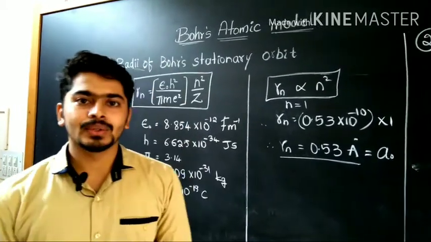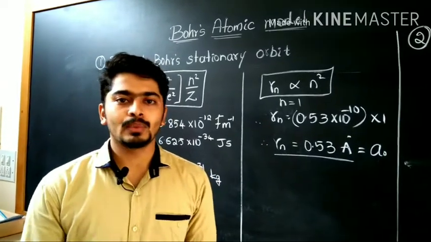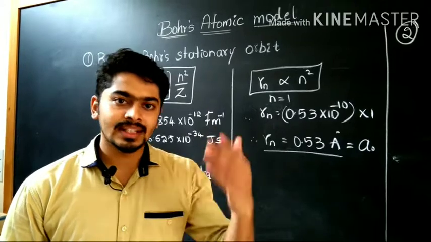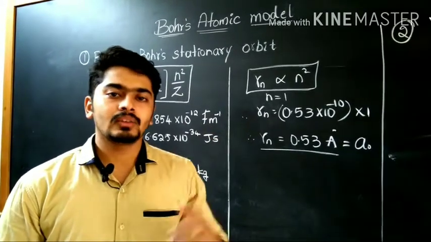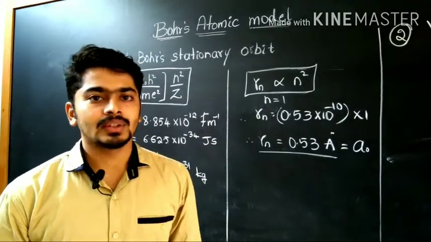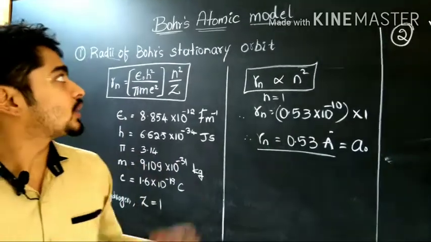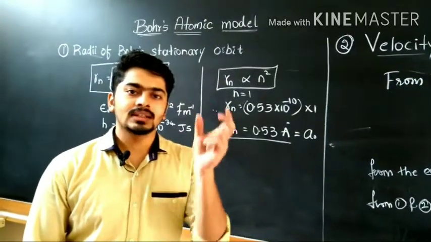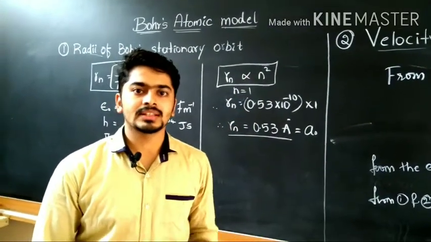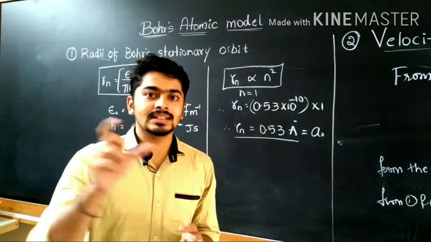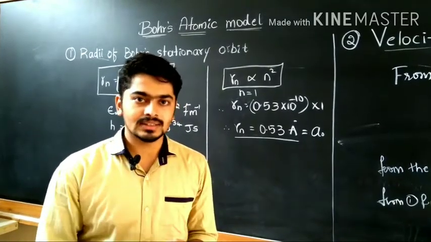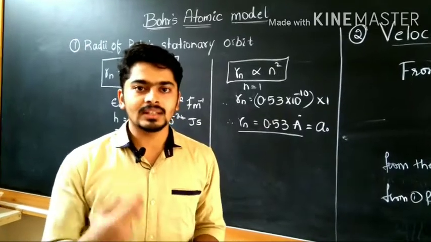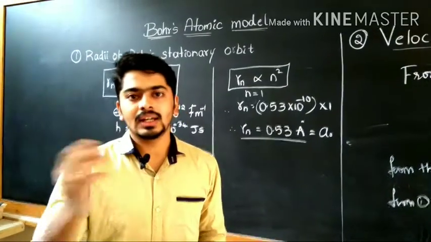In my last video, we discussed Bohr's atomic model. He postulated three statements, and we studied all of that in the last video. I will briefly explain it once again. According to Niels Bohr, the structure of the atom is given by three postulates. The first describes the radius of the orbitals, the second describes the velocity of the electron in those orbitals, and the third is about the energy of the electron.